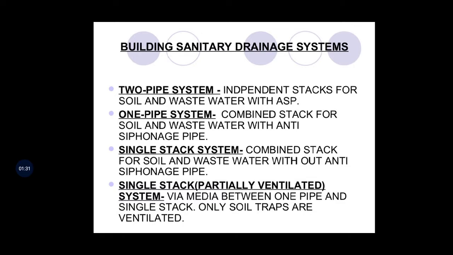All traps of water closet basins etc. are completely ventilated, whereas gully traps and waste pipes are completely dispensed with. Single stack system of plumbing is similar to that of one pipe system, but no ventilation of traps is provided. Single stack partially ventilated system of plumbing is a compromise between the one pipe system and single stack system. In this case, there is only one soil pipe for collecting the discharge from all water closets, baths, sinks, basins. A relief vent pipe for ventilating only the traps of water closets is provided.